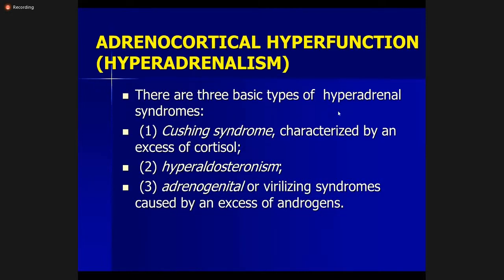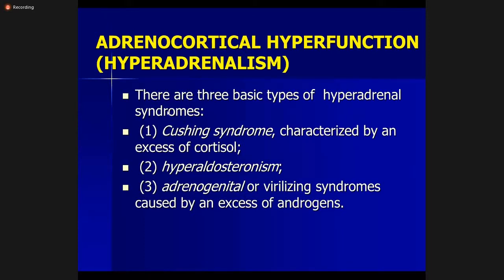There are three basic types of hyperadrenal syndromes, as there are three types of hormones. The first one is Cushing syndrome, which is characterized by the excess of cortisol. Then second is hyperaldosteronism, and the third is adrenogenital or virilizing syndrome, caused by excess of androgen.